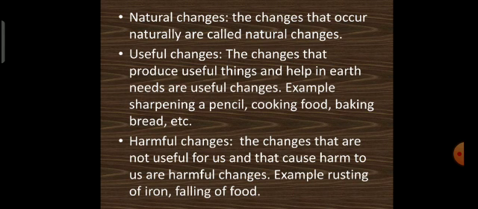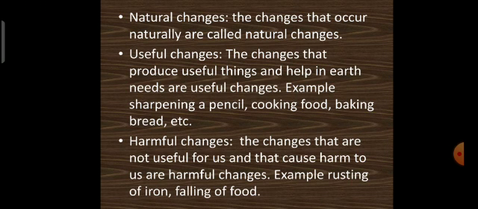Next, useful changes. The changes that produce useful things and help in our needs are useful changes.